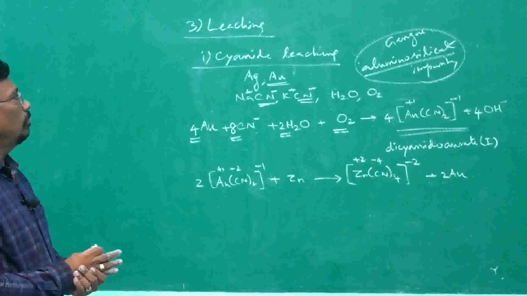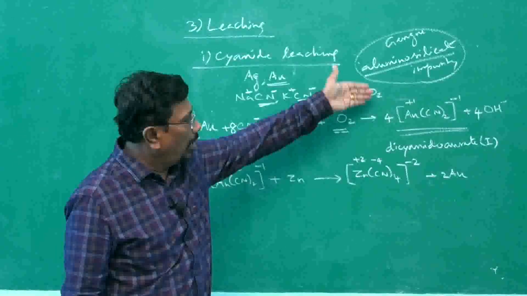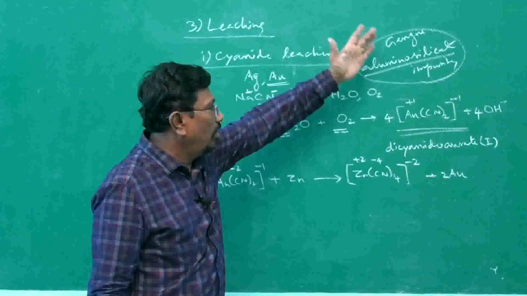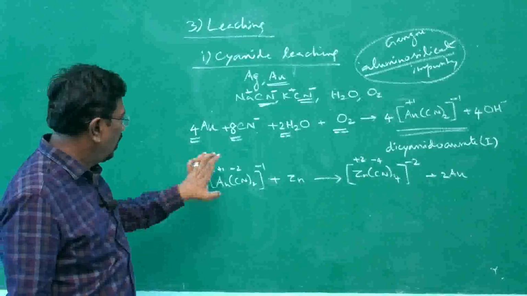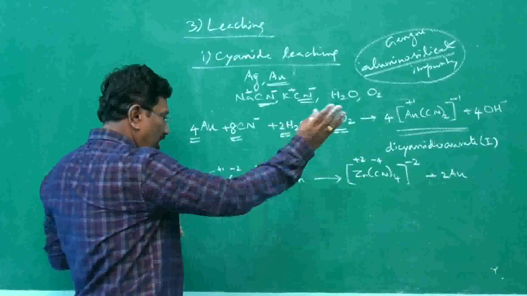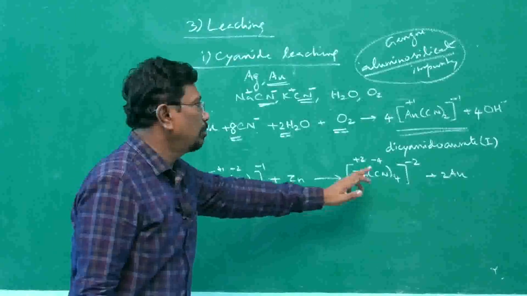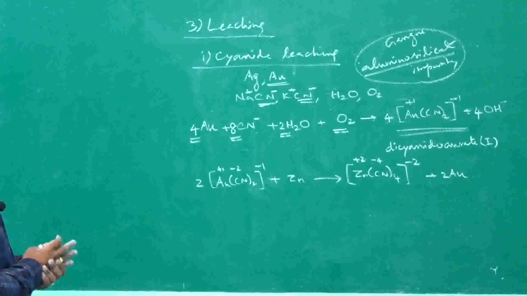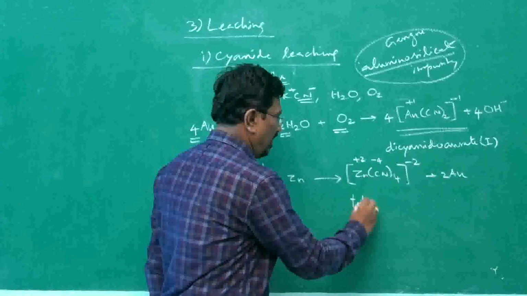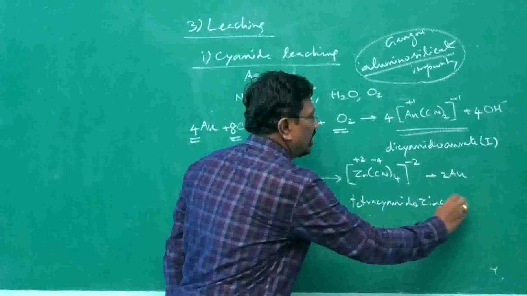This is how, by the cyanide process, we make gold go into the solution. After making the gold go into the solution, remaining impurities like aluminosilicate in the form of gangue are removed, and from the deaerated solution, already we have passed air, now we are deaerating. After that, zinc is added, so that we get the tetracyanidozincate.